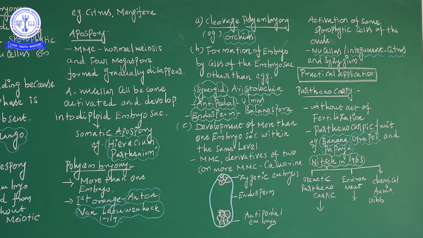And then the practical application. Have I given this practical application? The seedlings formed from the new cellular tissue in citrus are found to be better clones for orchids. The embryos derived through polyembryony are found to be virus free. Naturally, that is the condition. The practical application means virus-free condition, and also producing clones in citrus and the orchid plant. The important example plants are citrus and the orchid plant.